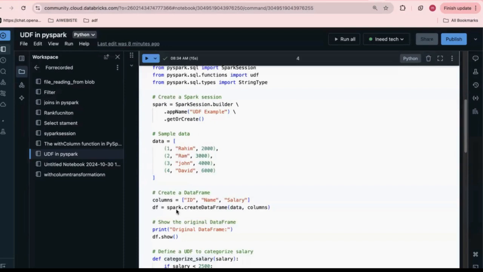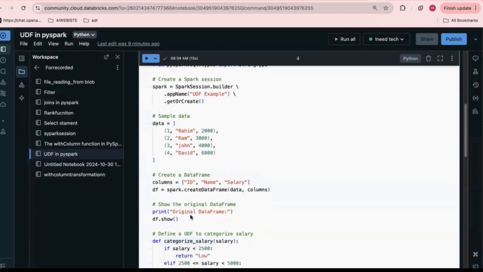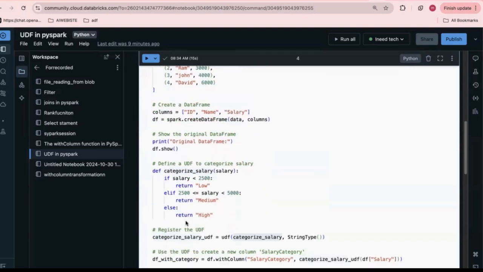Now I'm creating a DataFrame for this sample data. I'm defining columns equal to ID, name, salary. Then I'm creating one more variable, df = spark.createDataFrame(data, columns), telling it that ID, name, and salary are the columns. Now, just for our purpose, I'm printing the original DataFrame with df.show().